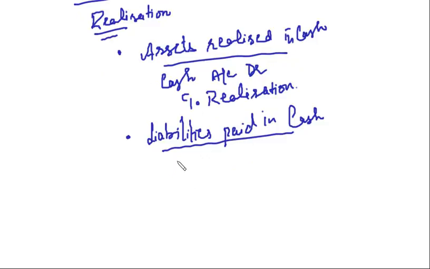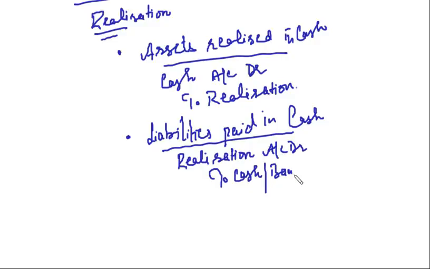Liabilities paid in cash, what is the journal entry? Realization account debit to cash or bank account, isn't it? Clear?